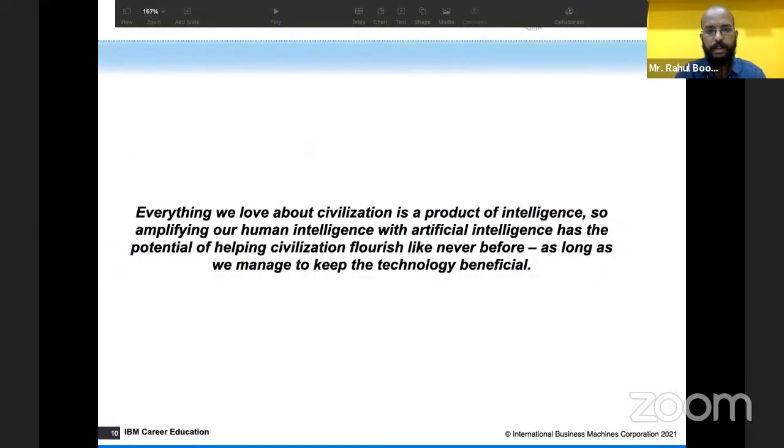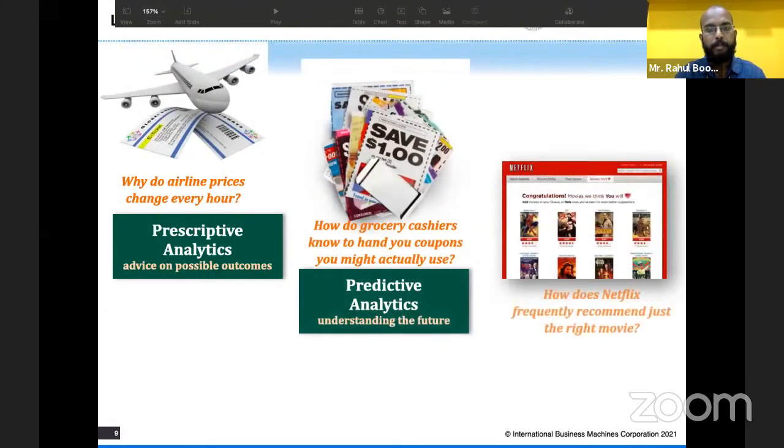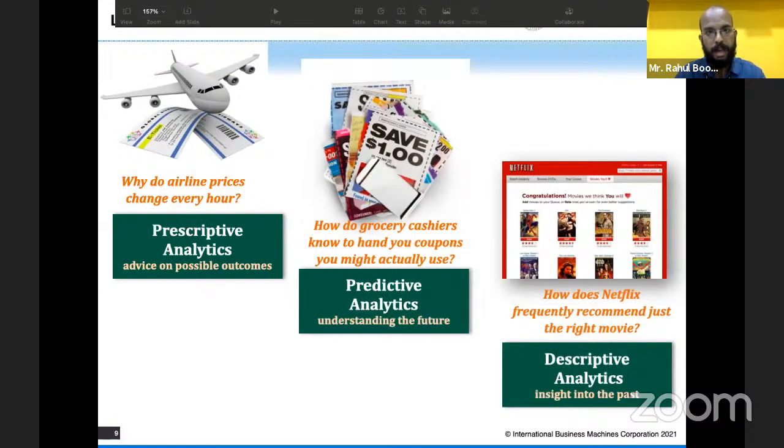In analytics, there are three kinds: prescriptive, predictive, and descriptive. Descriptive is about past data, what has happened. Predictive is about the future, what is going to happen. Prescriptive is about why exactly this happened.